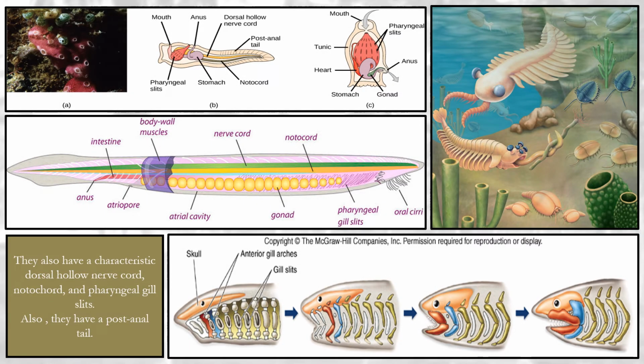They also have a dorsal hollow nerve cord, as already said, notochord, and pharyngeal gill slits. So if we compare the positions of the notochord and the nerve cord with respect to each other, the notochord is ventral with respect to the nerve cord, and the nerve cord is dorsal with respect to the notochord. As the notochord is present ventrally, the nerve cord is present dorsally in the body.